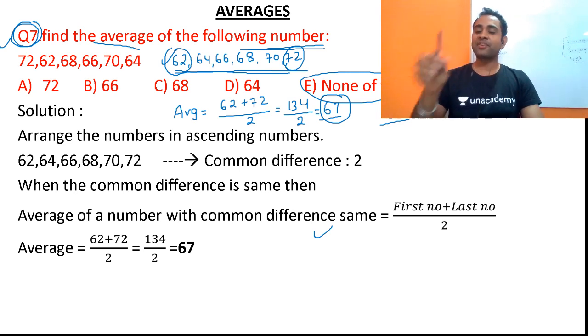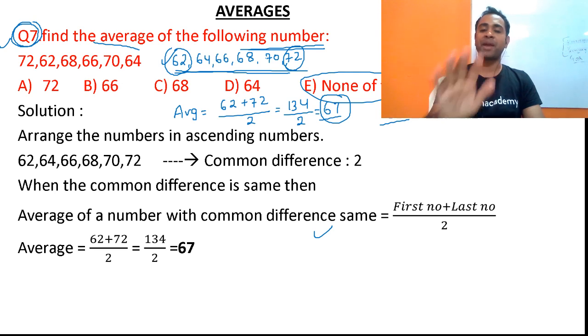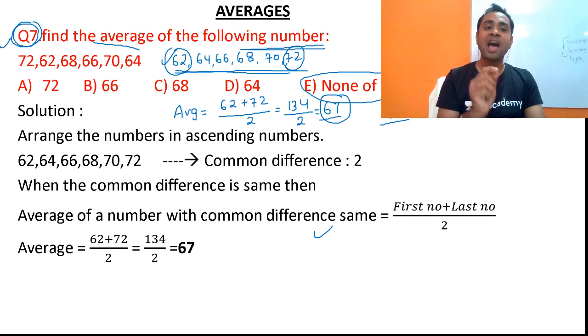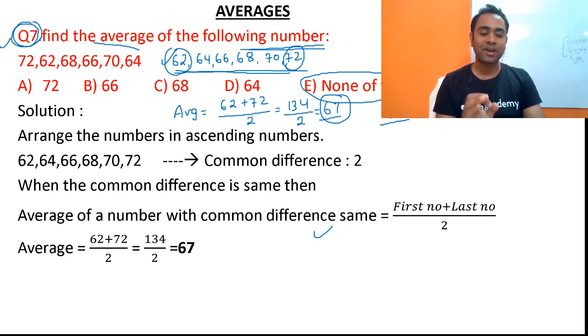So friends, you see this question again, I am putting down my pen and paper here. Now arrange them in ascending order: 62, 64, 66, 68, 70 and 72. The difference is the same, the difference is common, the difference is 2. Then the average will be the first number, 62, and the last number, 72. So 62 plus 72 will be equal to 134, and 134 divided by 2 will be equal to 67.